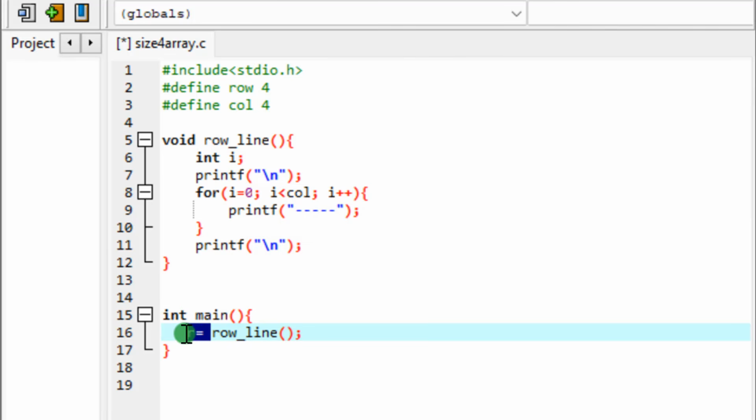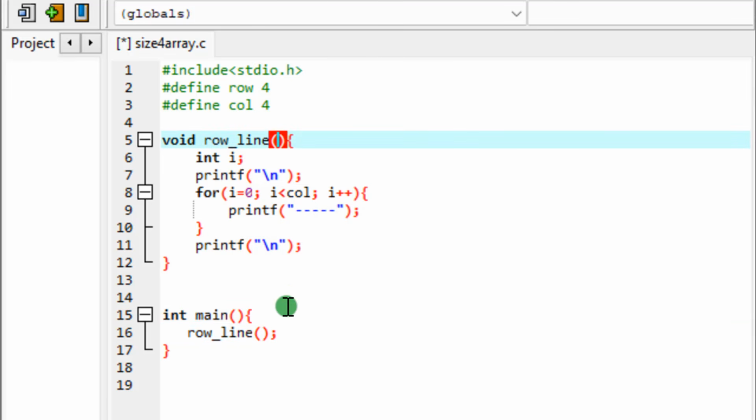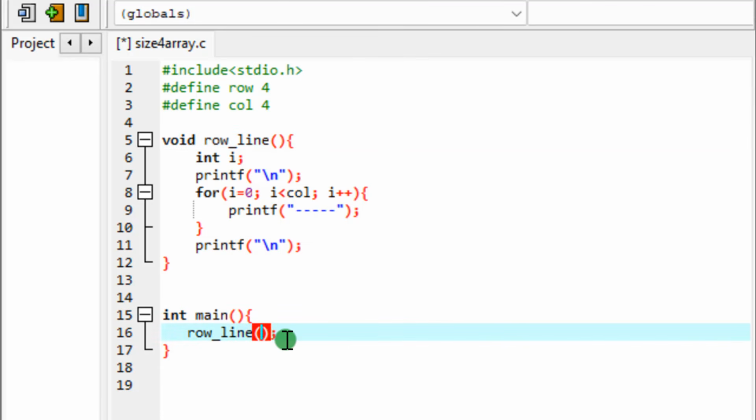This way of doing it is when you have a function that returns a value, so that when you call it like that, the value returned by the function is stored in your variable. But here it is just a procedure. So to call a procedure, just give the name, and if it has any parameter, you pass the arguments here. Arguments simply represent the values of the different inputs taken by your function. But in our case, this is empty, so I'm just calling with opening and closing brackets, nothing else.